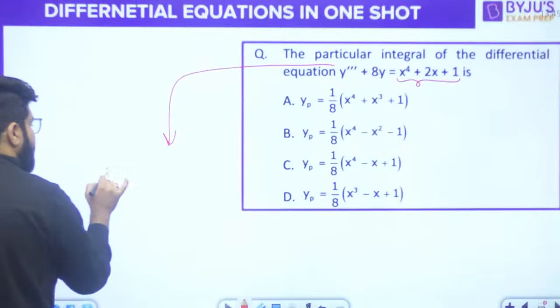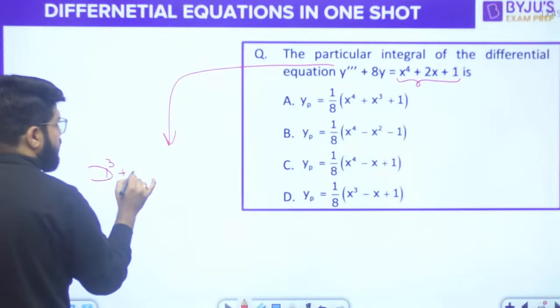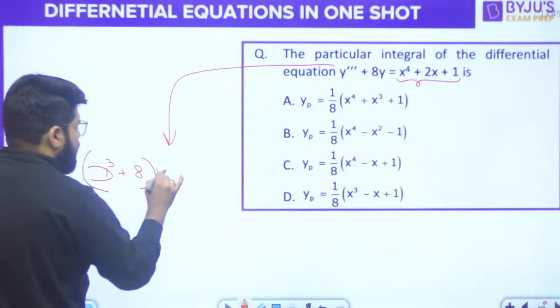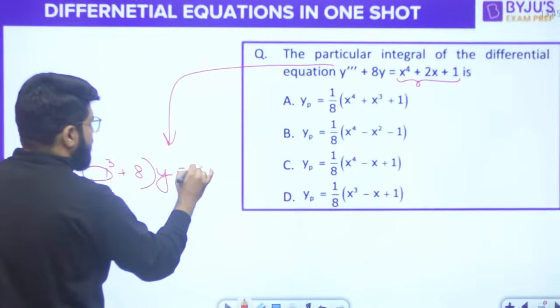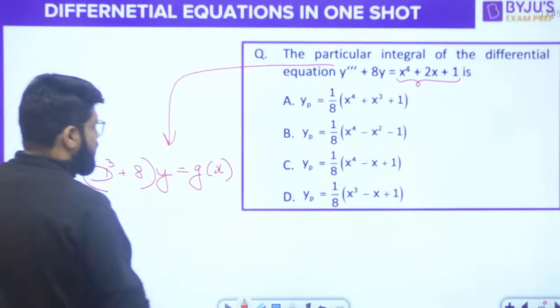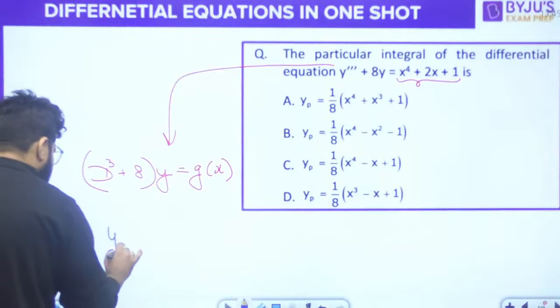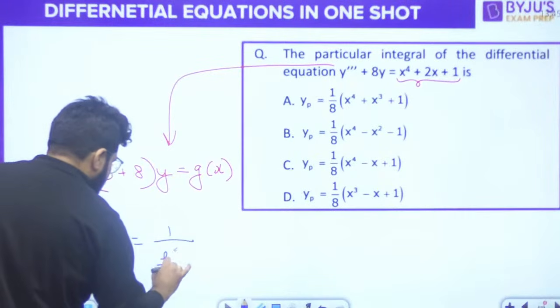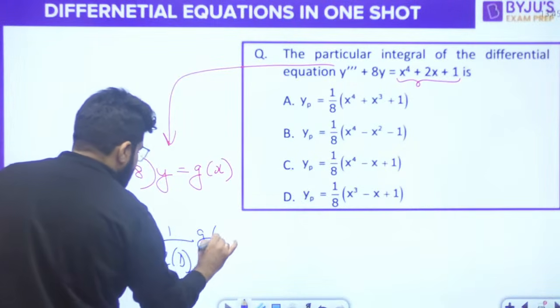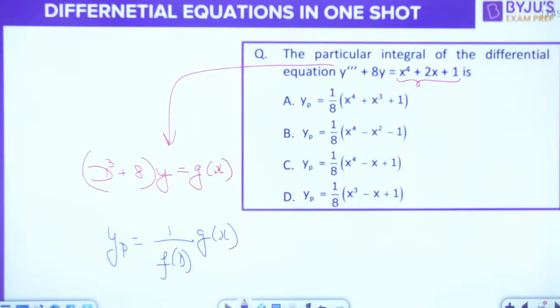What is this? Third derivative again. That is D cube plus 8, taking Y common, is equal to g(x). So, what is one of the ways of writing the PI? We know that PI is written as 1 upon f(D) into g(x). Understand the method directly here.